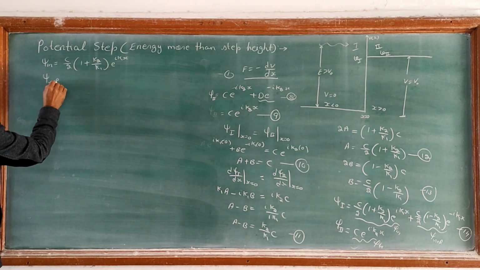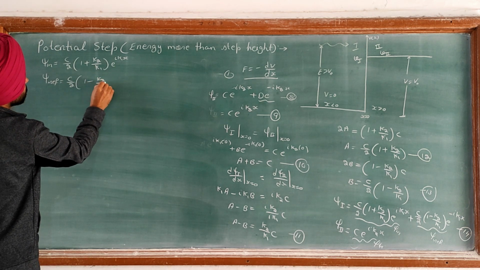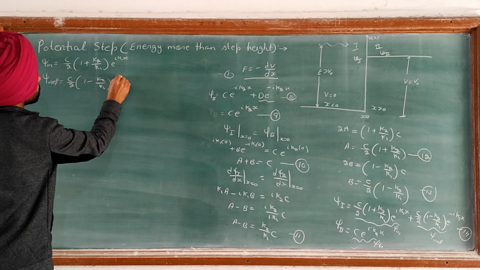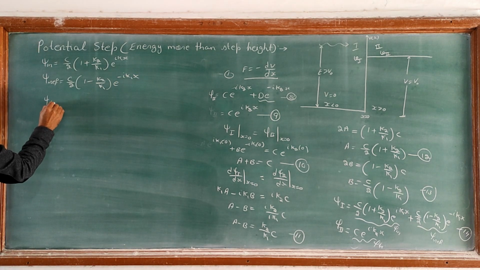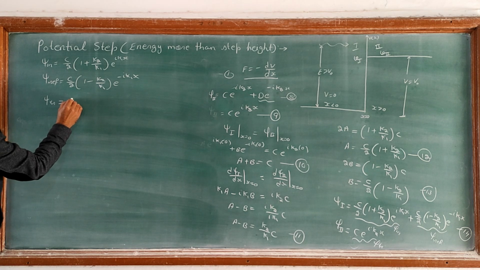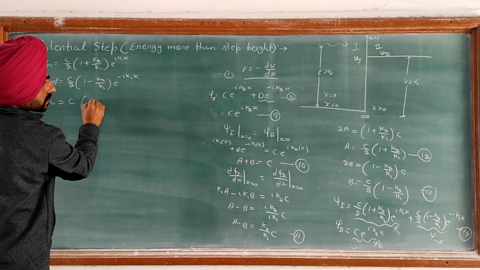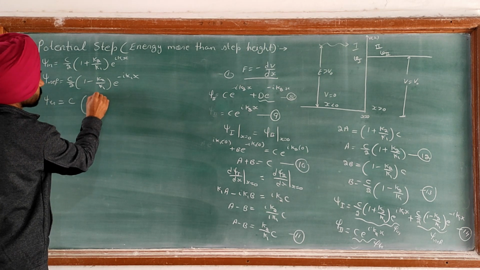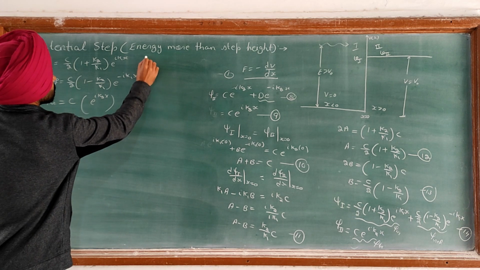Psi reflected is equal to C/2 (1 - k2/k1) e^(-iota k1 x), and psi transmitted is equal to C e^(iota k2 x). So these are the three terms.